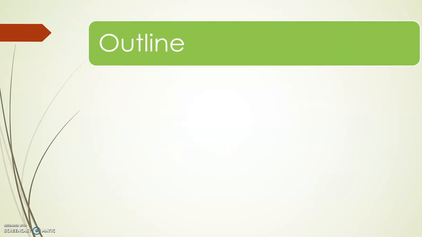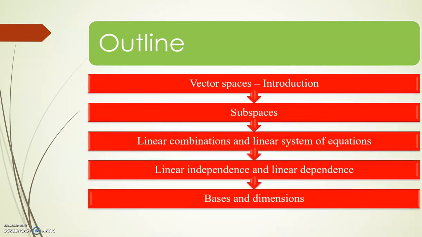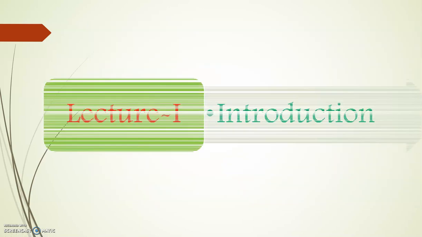Next, we are going to see the outline of the vector space. The first part, vector spaces introduction. Second part, subspaces. Then the third part, linear combination and linear system of equations. Then the fifth part, linear independence and linear dependence. Then the last one, basis and dimension.